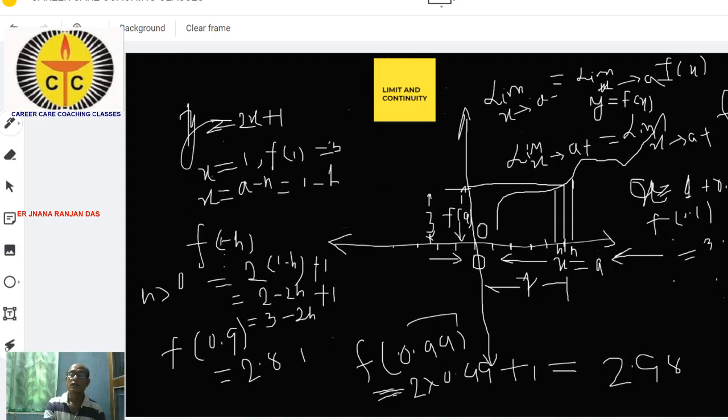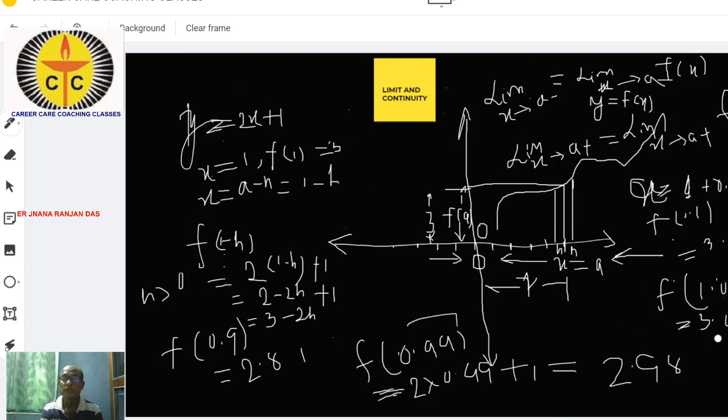If you take 1.01, which is still nearer to 1, then f of 1.01 is 2 into 1.01 plus 1, that is 2.02 plus 1, 3.02.